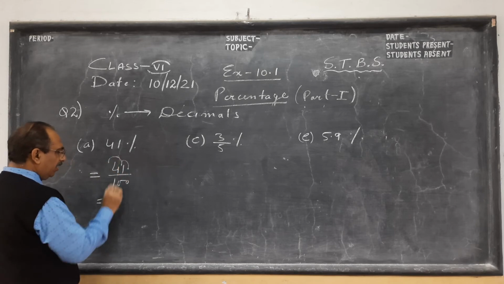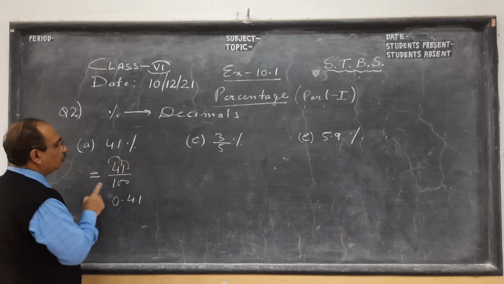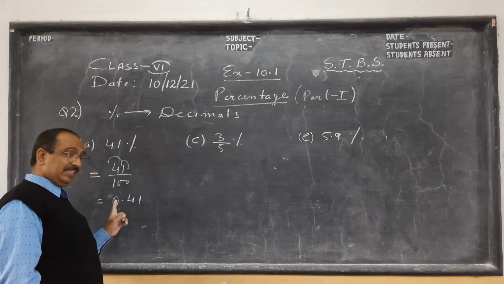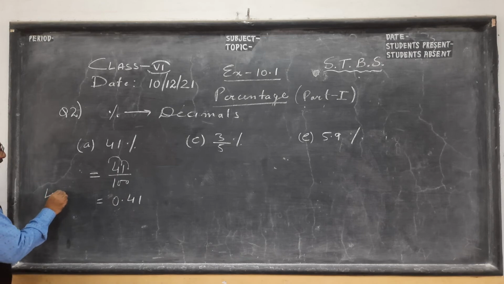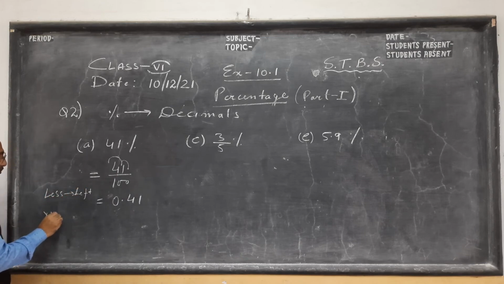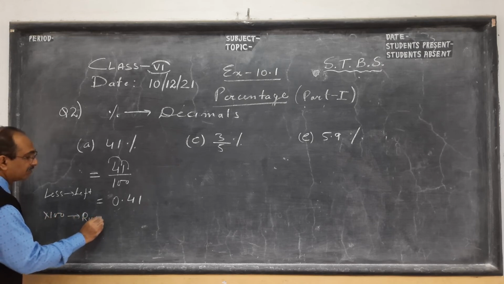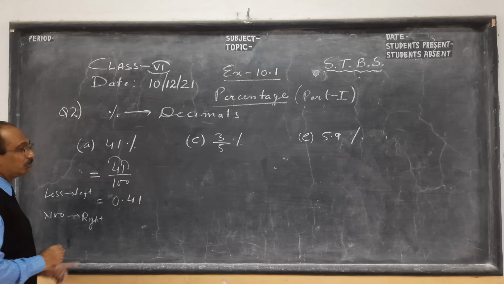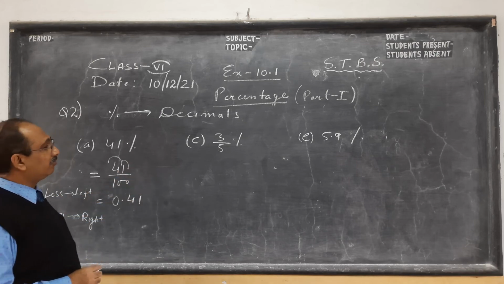Dividing by 100 means, children, the decimal will move 2 places to the left. Division means less, so the decimal will go to the left. Remember, less, decimal goes left, and whenever you multiply by 100, the decimal will go towards the right and the value becomes bigger. So suppose you do 41 into 100, the decimal will go and it will become 4100.